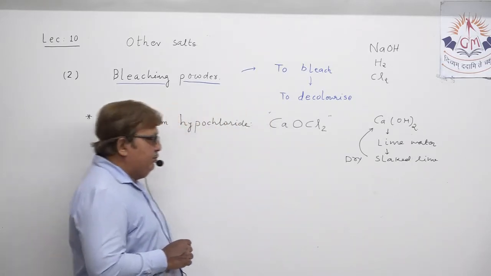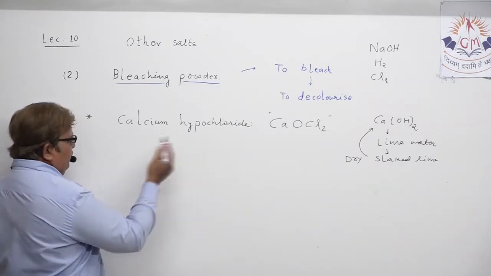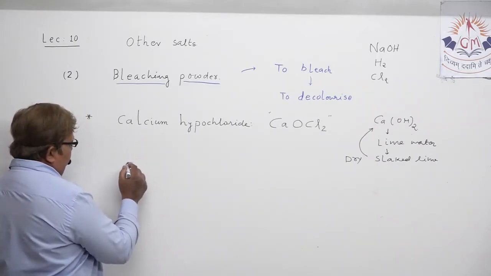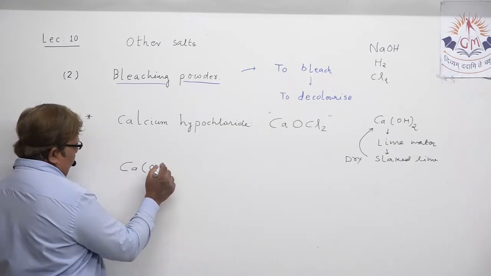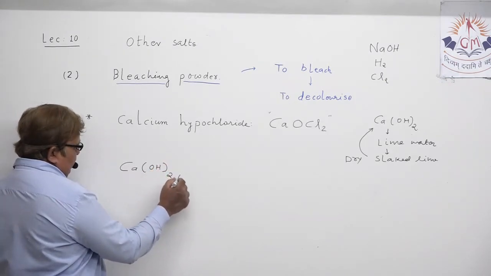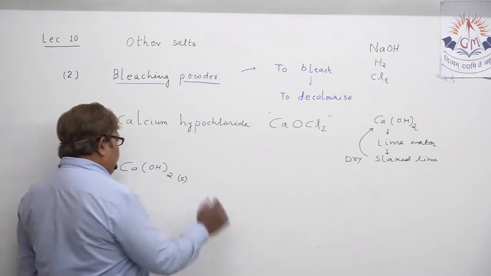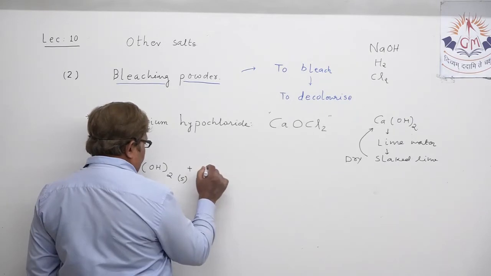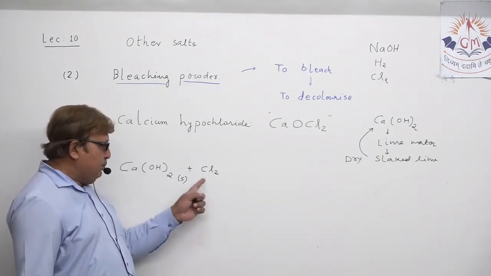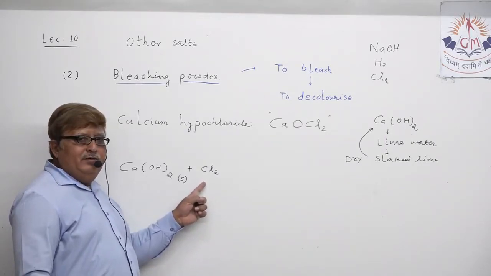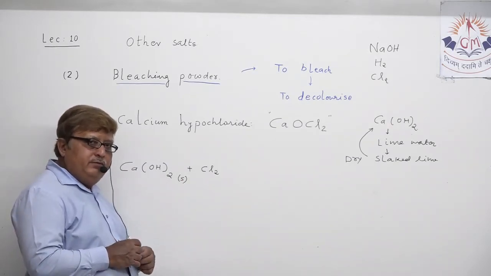Actually what happens? If I mention the chemical equation for the manufacturing of bleaching powder, let us write Ca(OH)2. It is taken in solid form, dry slaked lime. Understand? When dry slaked lime reacts with chlorine, in fact, when chlorine gas is absorbed on dry slaked lime, it is spoken in this manner.